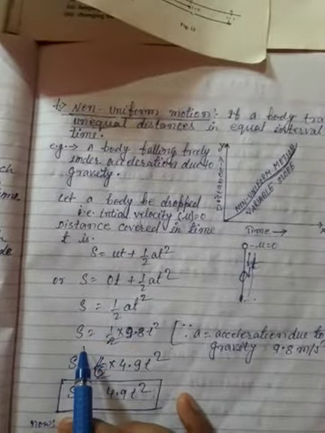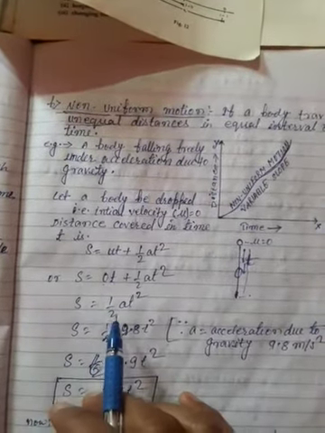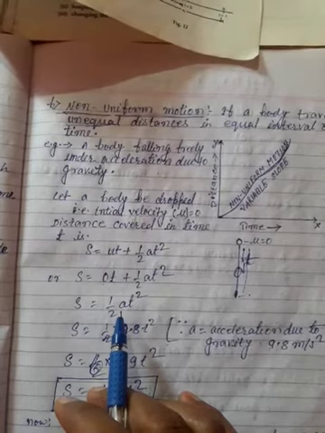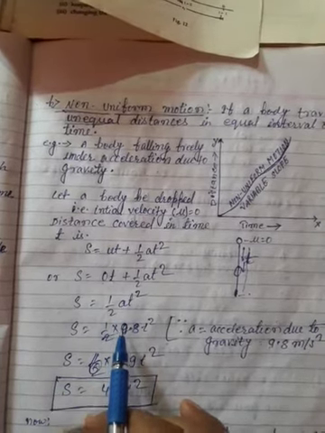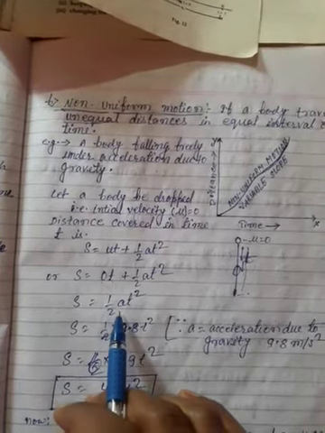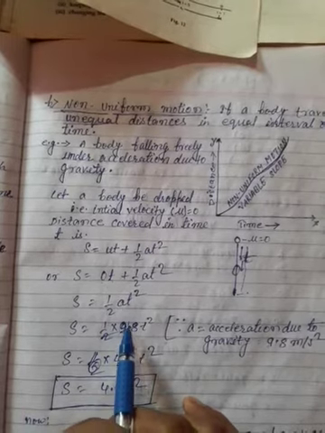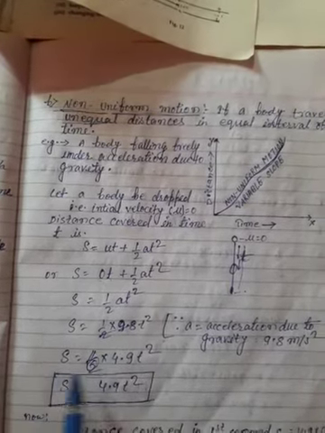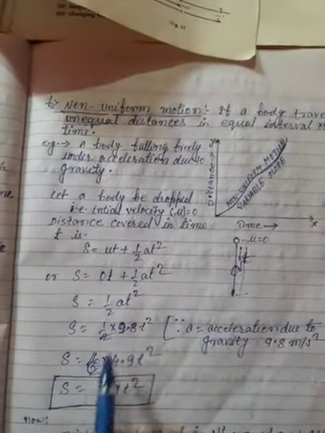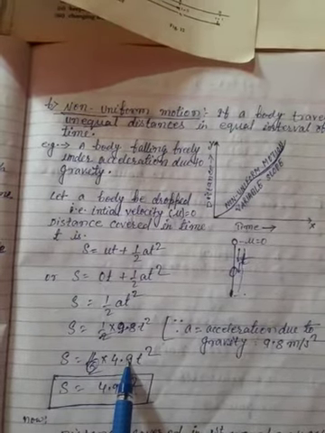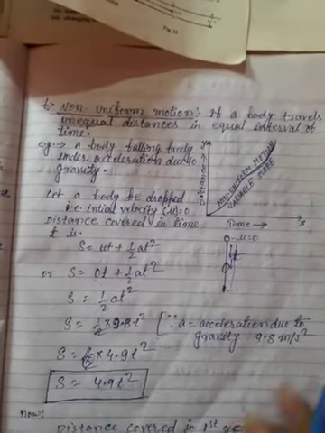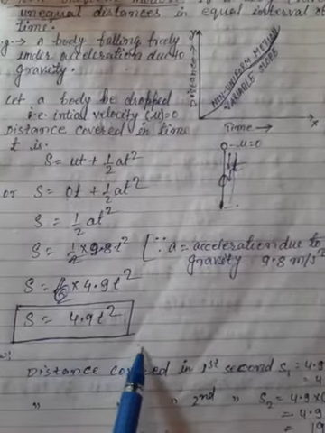After that, s is equals to half, and a is equals to acceleration due to gravity, which is measured as 9.8 meter per second squared. So a is equals to 9.8 and t square. Now if you cancel the 9.8 by 2, so s is equals to 4.9 t square. Now s is equals to 4.9 t square.